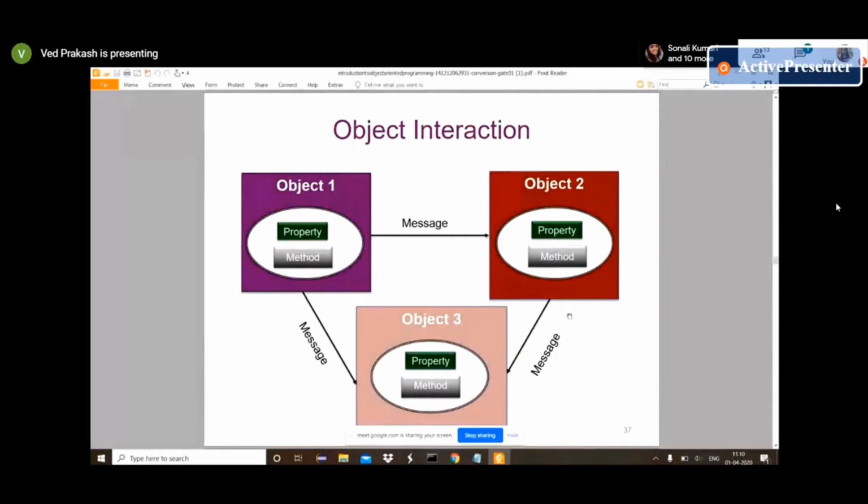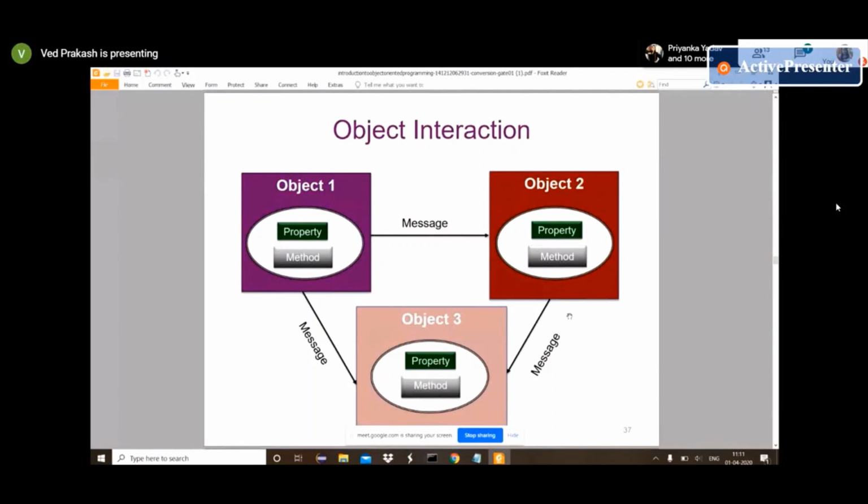If we have object 1 and object 2, and object 1 defines method M1 and object 2 defines method M2, then to provide collaboration, object O1 will call method M2, like O1.M2 and O2.M1.